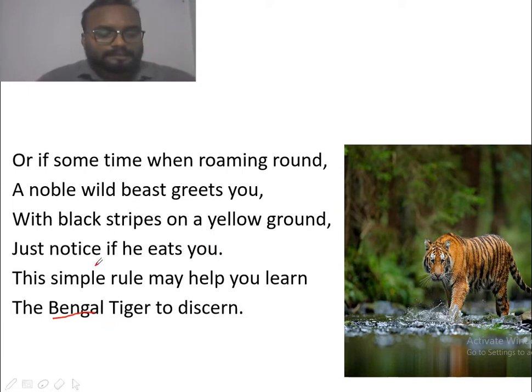And then she says that if it moves toward you to eat you, then again in a humorous manner she says that be sure it's no other than the Bengal tiger. Discern means to find out.